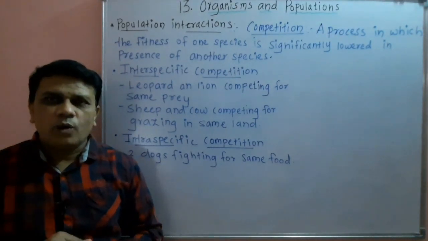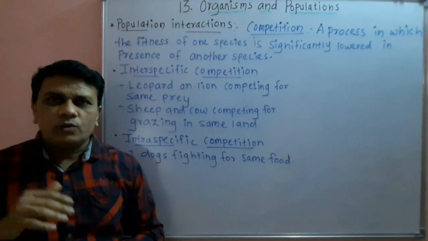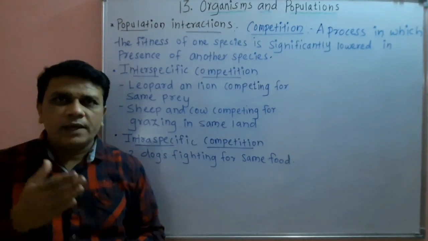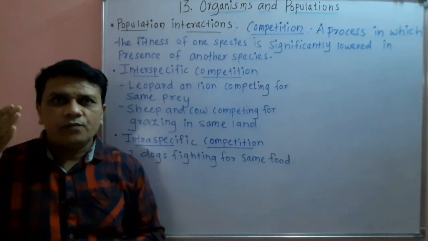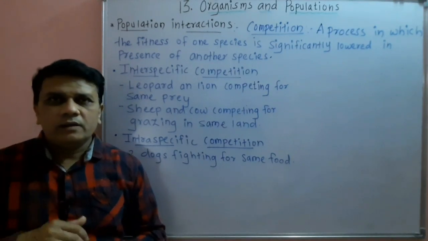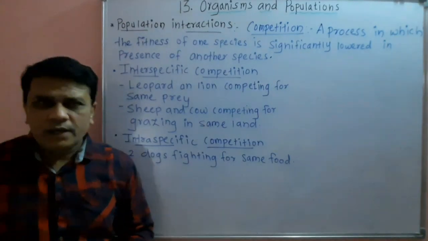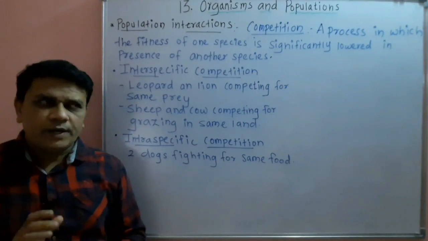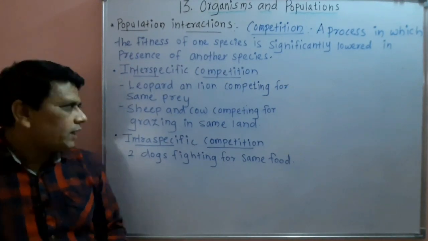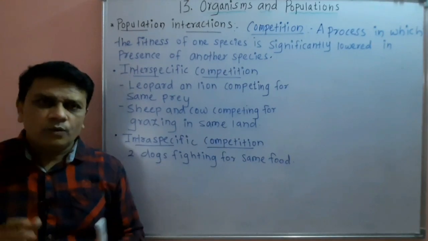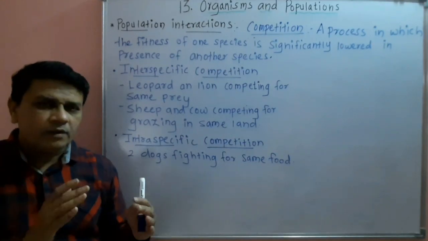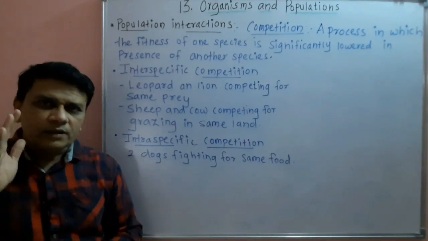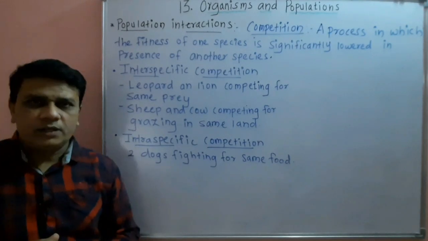That means when two organisms which are closely related are competing for the same resources, then the superior will eliminate the inferior. Similarly, another example of interspecific competition is when herbivorous animals like sheep and cow feed in the same field or graze in the same land, they show interspecific competition.